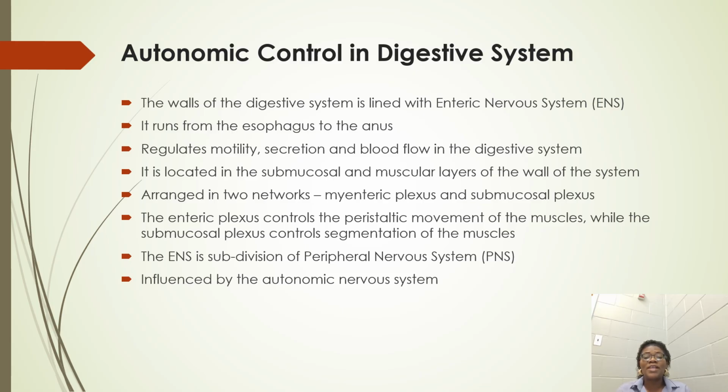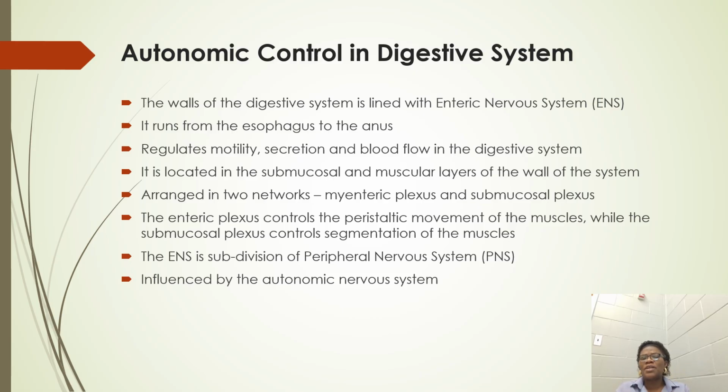Now, this nervous system is located in the layers of the wall, and the layers where it is located are referred to as the submucosa and the muscular layers of the wall of the system. That is the first layer and the second layer of the wall of the digestive system. This nervous system is actually arranged in two networks, side by side.